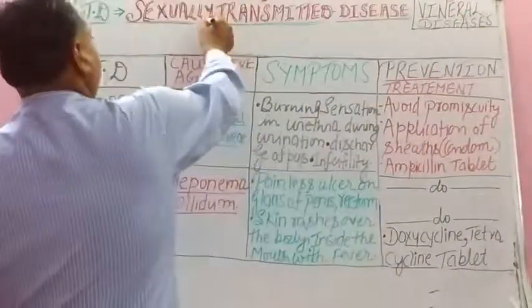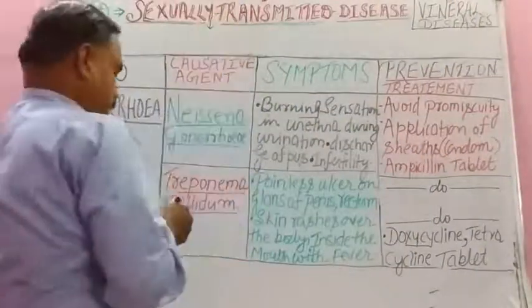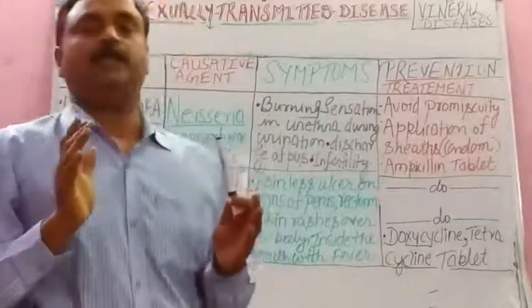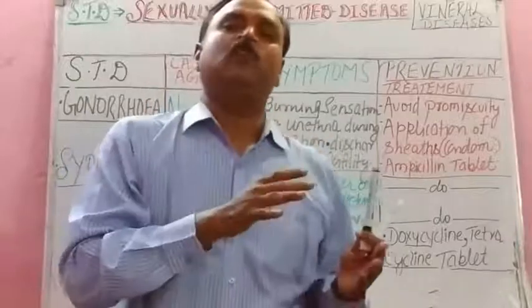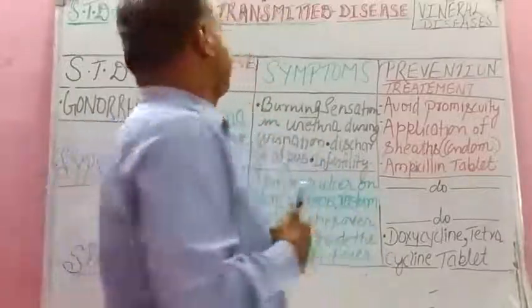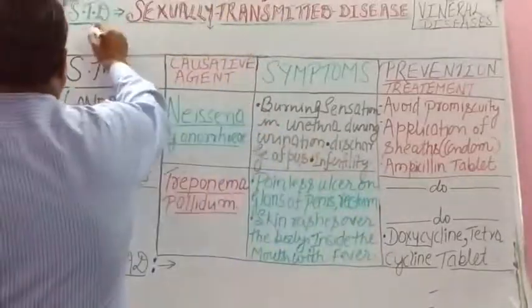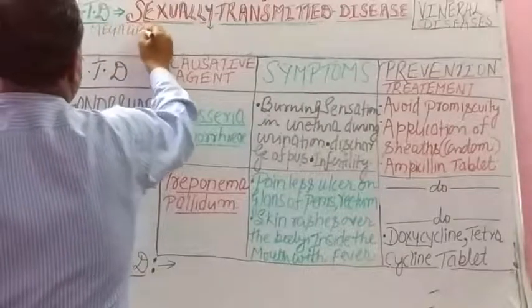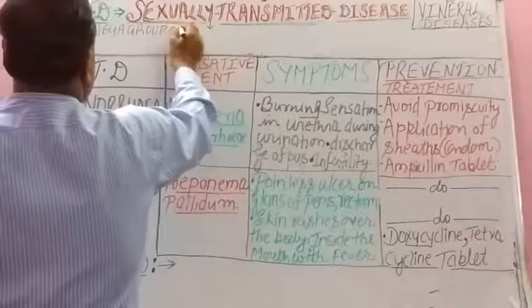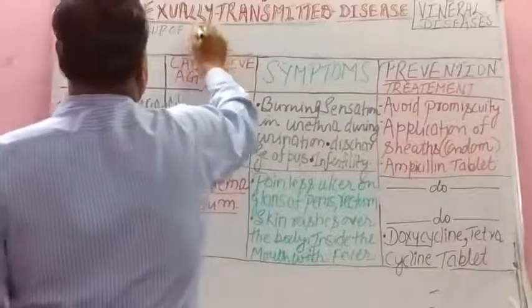How we define it? We define it as a mega group of diseases that is transmitted from one person to another through sexual contact.